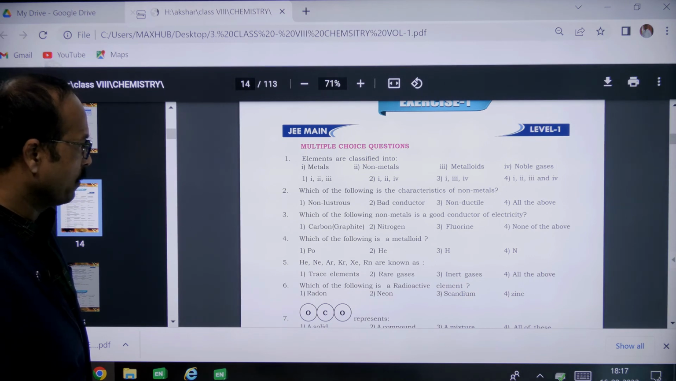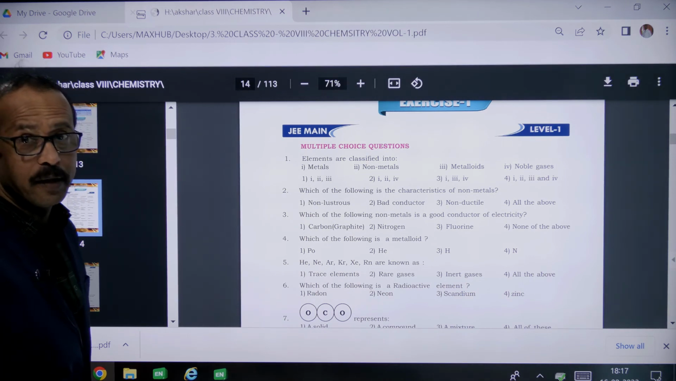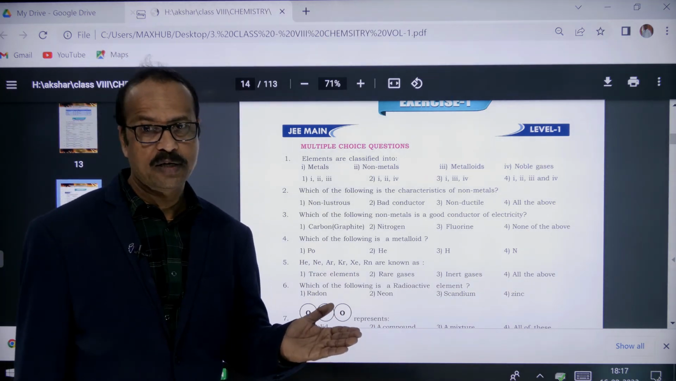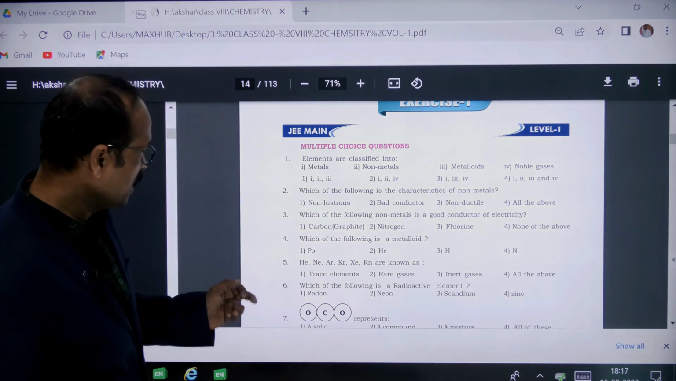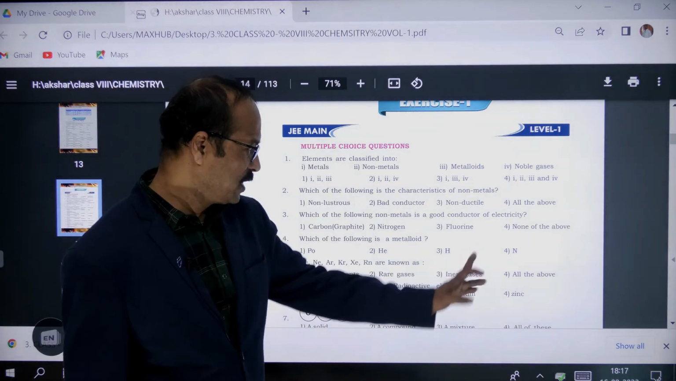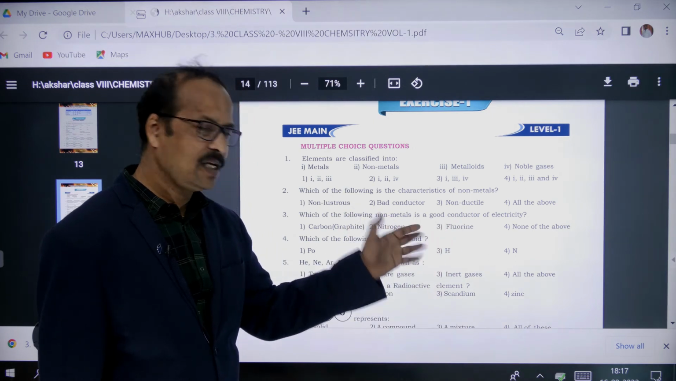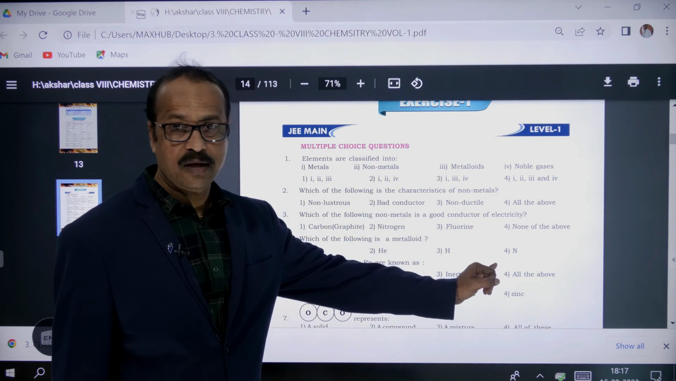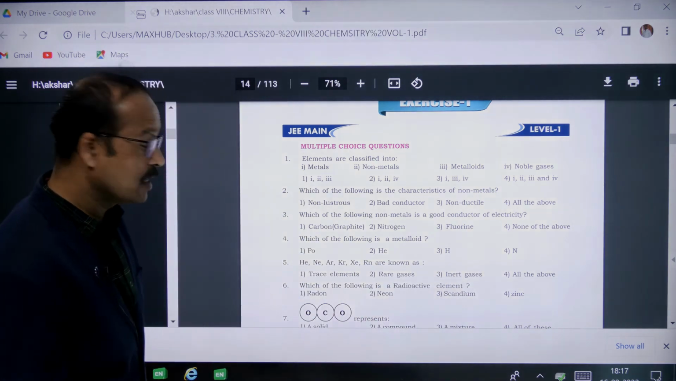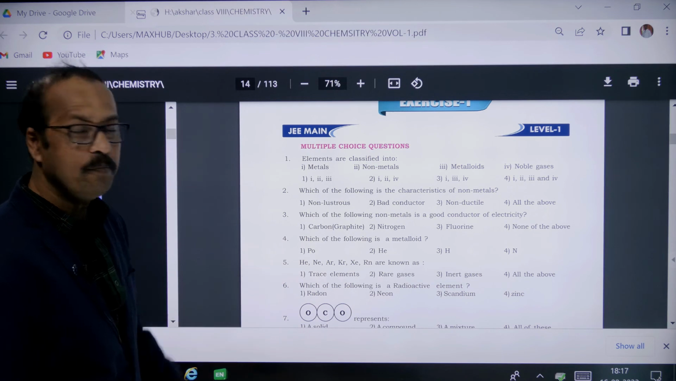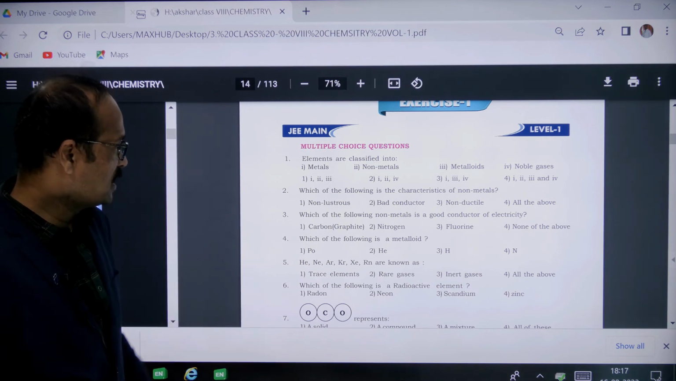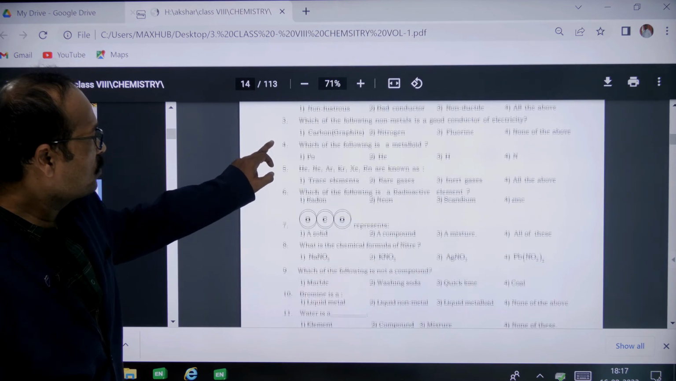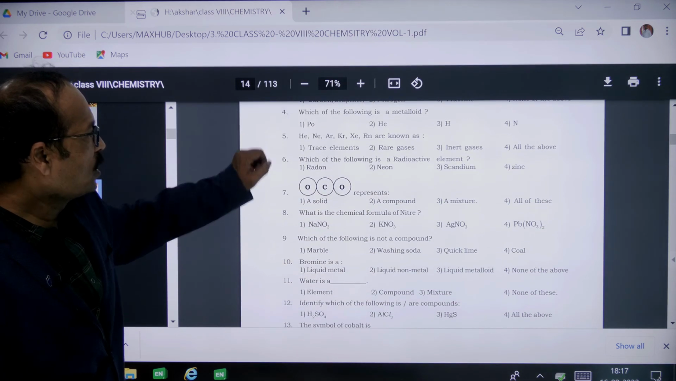Next, which of the following is a metalloid? Metalloid means which has both the properties of metals and non-metals. So here polonium, helium, hydrogen, nitrogen. Nitrogen, hydrogen, helium are not, because these are gases, right? Generally gases are bad conductors. So here polonium is a metalloid. So answer is 1.